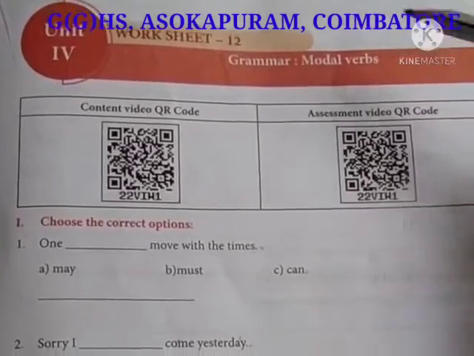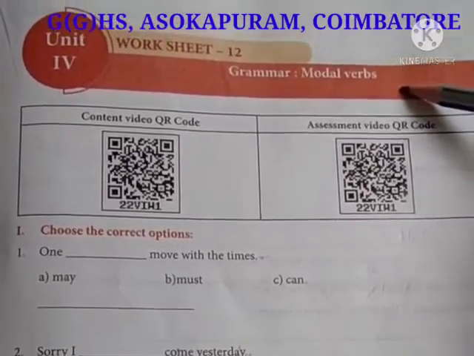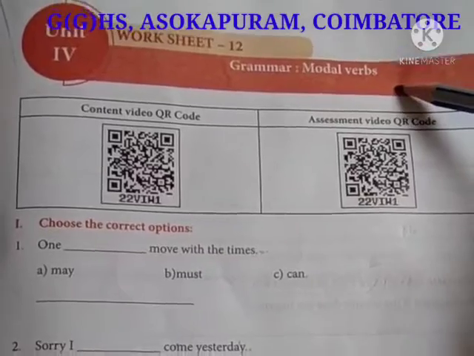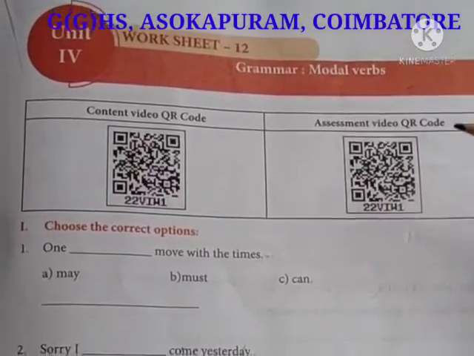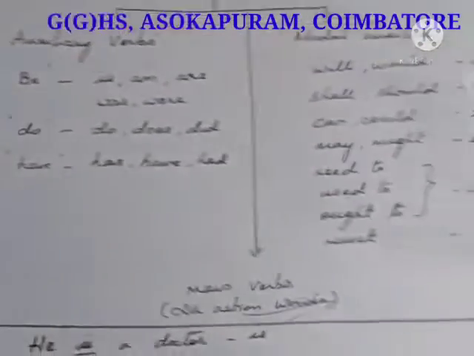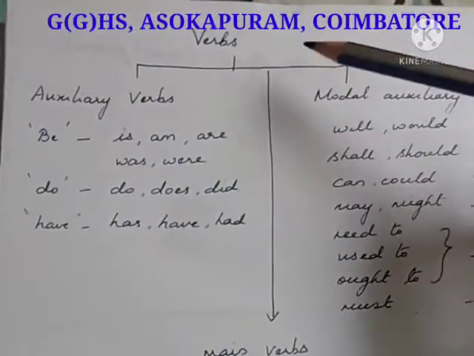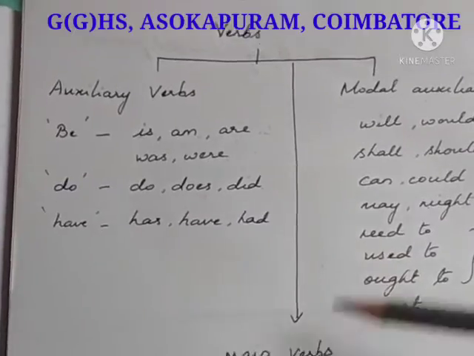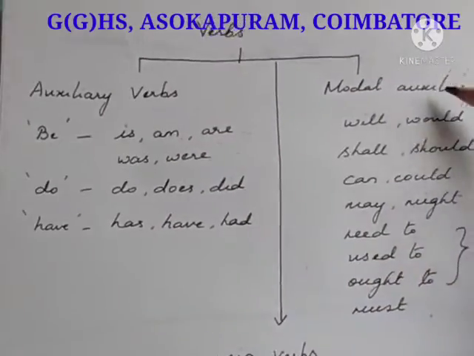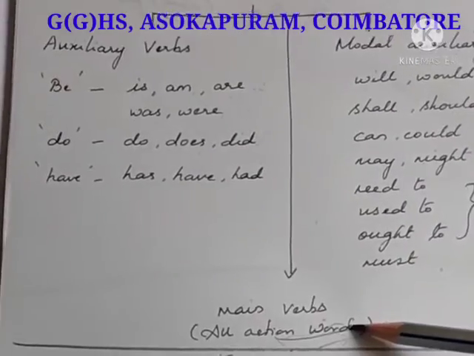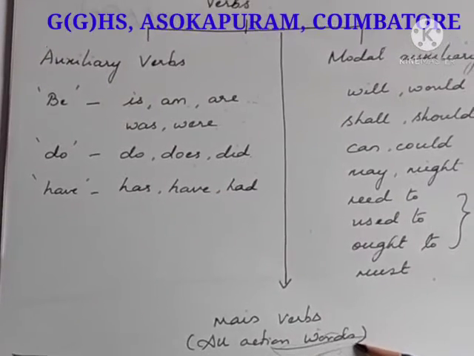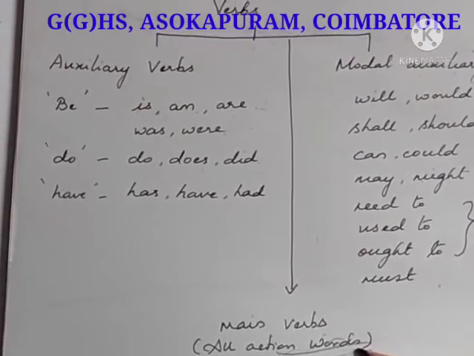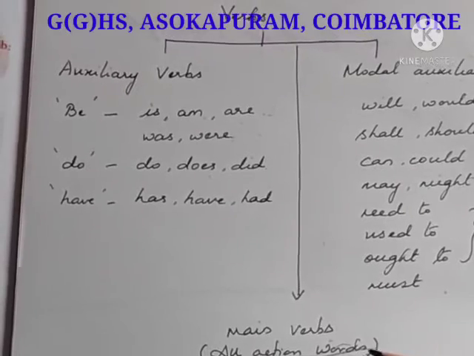This is worksheet number 12, modal verbs. What are modal verbs? To know this, first you must know what verbs are and how they are divided. Actually, verbs are broadly divided into three categories. First is auxiliary verbs, modal auxiliaries, and main verbs. This main verb we saw in worksheet number 10, that is, all action words are main verbs.